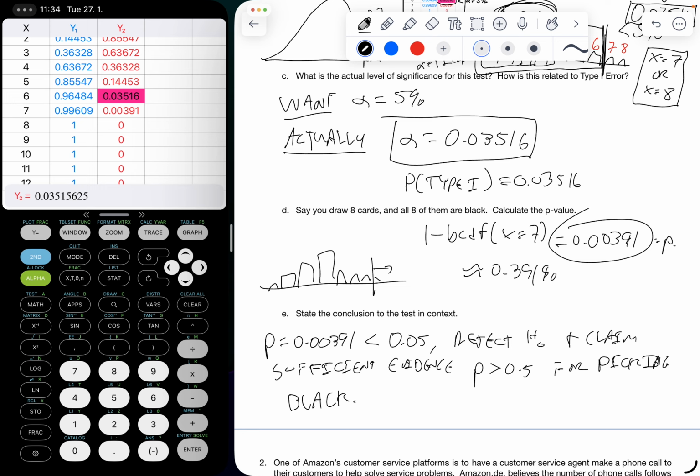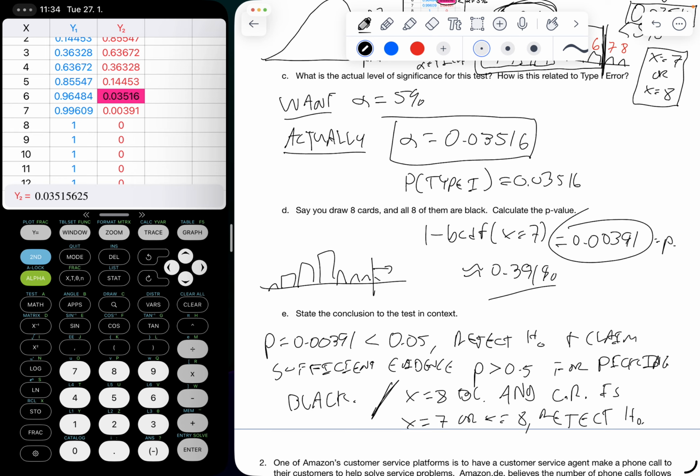And that kind of makes sense, right? If you're going to pick 8 cards and they're all black, I would not believe that's a fair deck, right? That's going to happen very, very rarely. In fact, exactly 0.391% of the time. And we also could have done this with the critical region, right? Because X equals 8 black cards. And the critical region is X equals 7 or X equals 8. Same deal, we reject the null hypothesis.